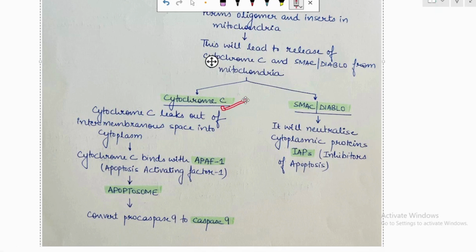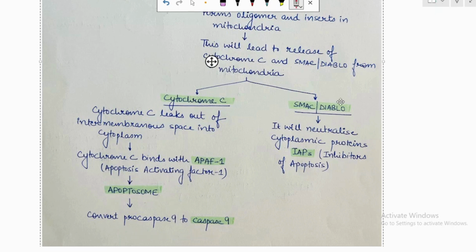Cytochrome C will leak out of the intermembrane space into the cytoplasm and it will bind with APAF1. APAF is apoptosis activating factor 1. This combination, cytochrome C and APAF1, is known as the apoptosome. And this apoptosome will lead to conversion of procaspase 9 to caspase 9.